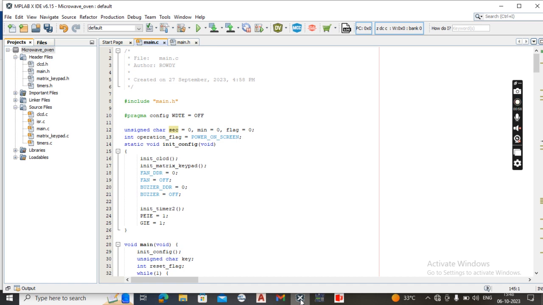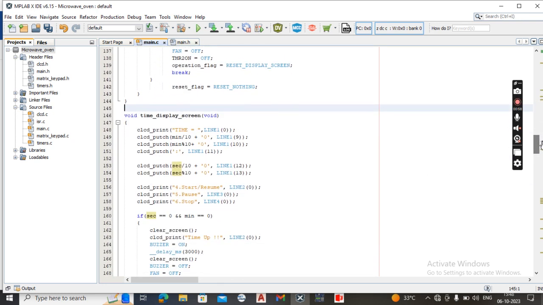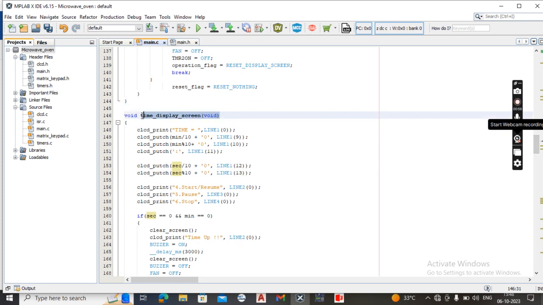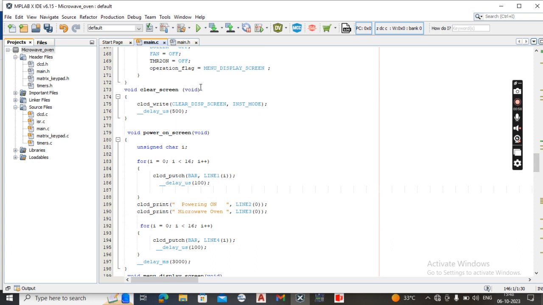Now here we can observe the code we have built to run the microwave oven. So here, see, we have used void functions. Firstly, we used the time display screen function to display the time which we need based on the requirement. And secondly, we used the void clear screen function to clear the data on the previous screen.